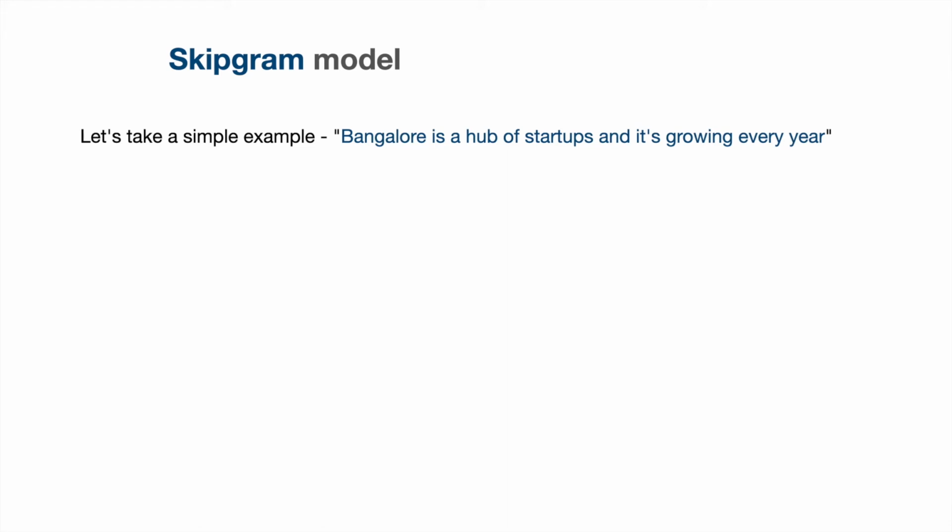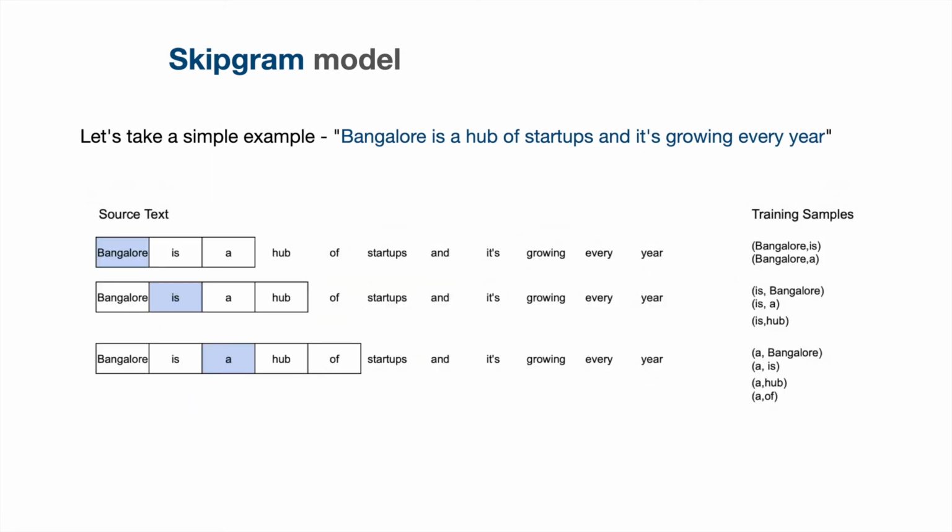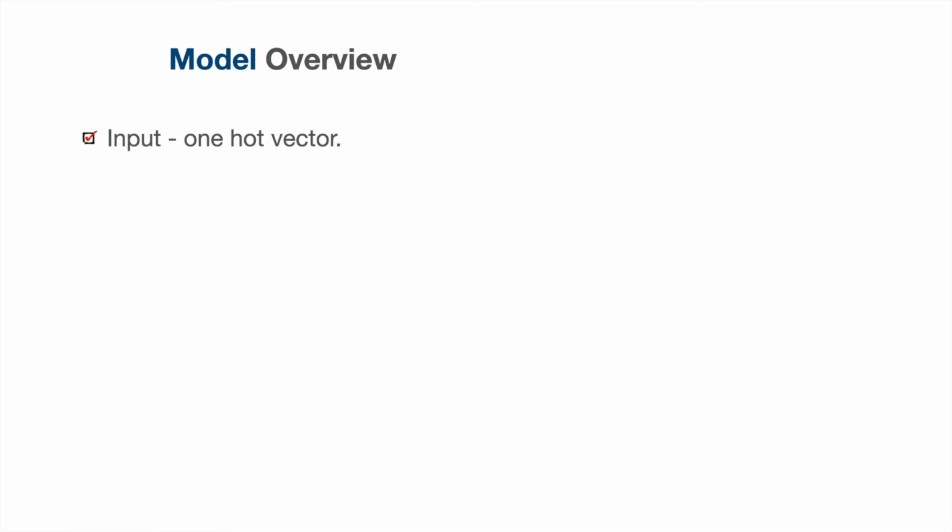Let's take a simple example to demonstrate the idea behind skip-gram model. So our sentence is, Bangalore is a hub of startups and it's growing every year. Here blue indicates the input, and in each loop training samples are produced and processed. When center word is Bangalore, the context words are is and a. So for this loop, training samples are produced as Bangalore is and Bangalore a. Similarly, we can calculate training samples for each of the center words. What are these steps in word2vec implementation?